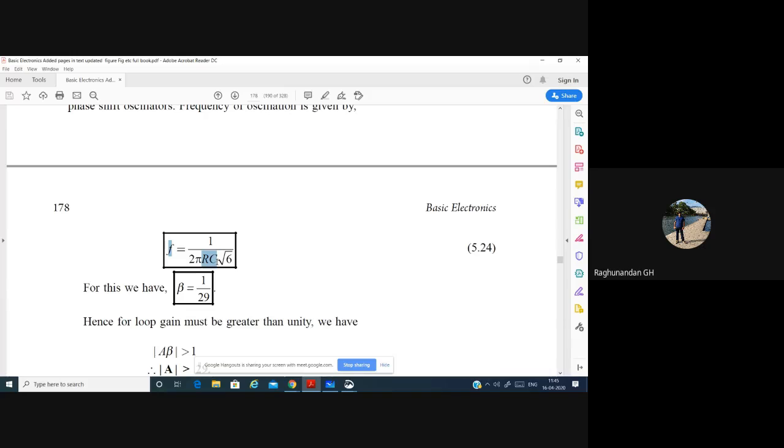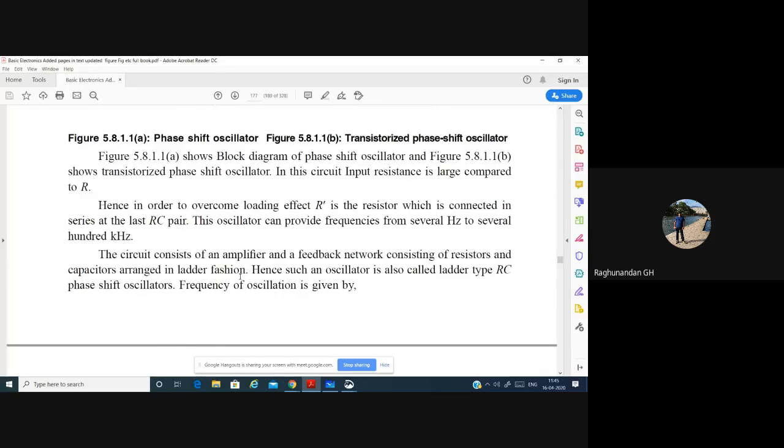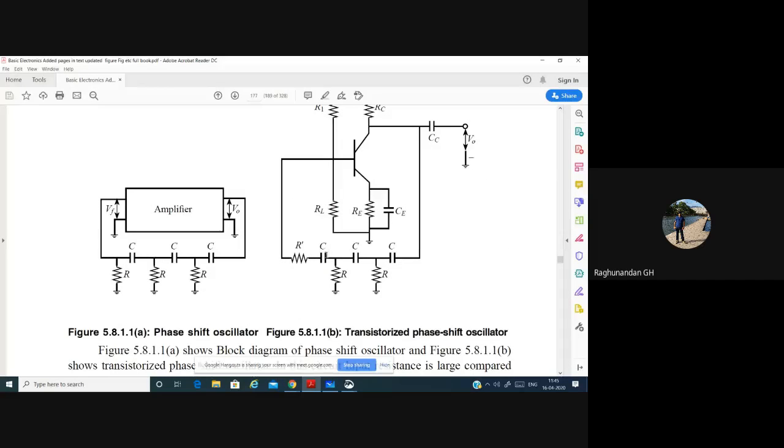Suddenly now I want to get 100 hertz. So when you want 100 hertz, what you have to do? Again, you have to change the R and C values. You have to remove these R values, remove these C values, or this entire circuit you have to rig up again. So for different frequency values, you have to keep on changing the resistance and capacitor values.